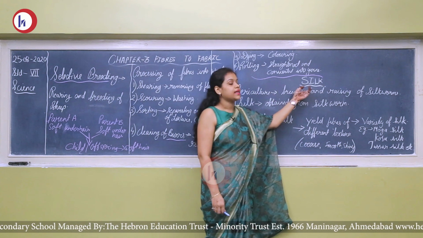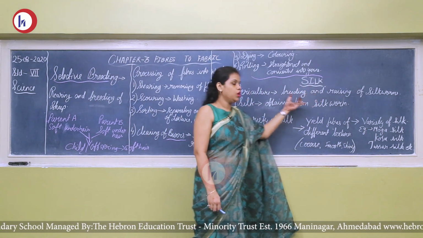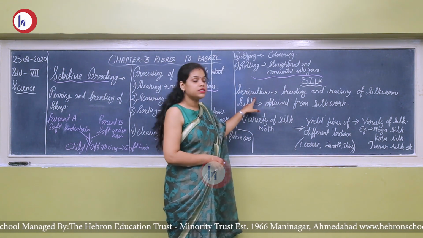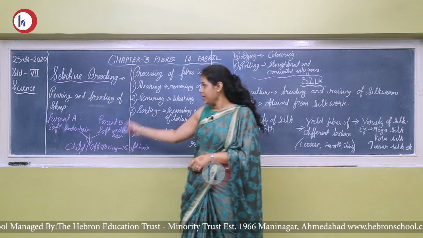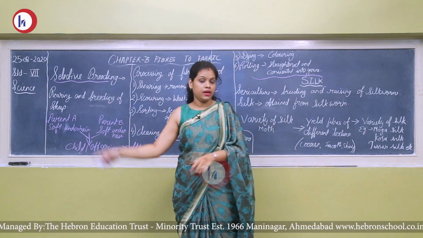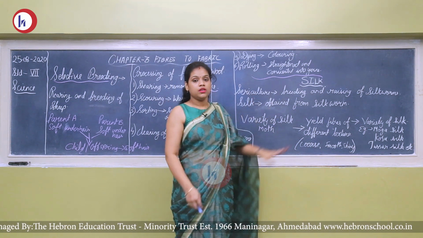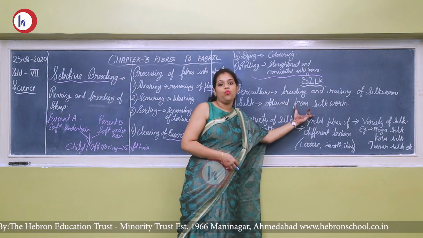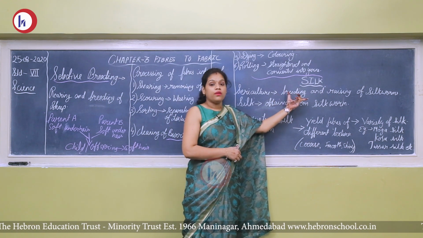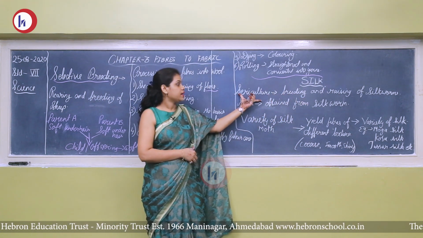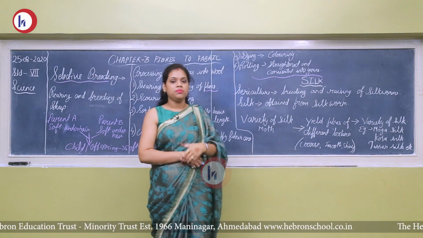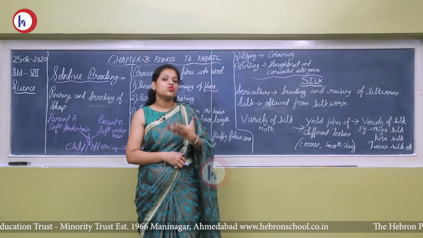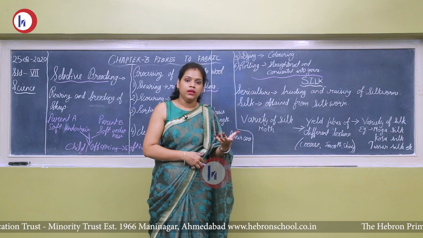Now we will talk about the second animal fiber, that is silk. So what is silk? As soon as you hear about silk, the word sericulture will come. So what do you mean by sericulture? Like the sheep are reared and bred, same way in sericulture, the silkworms. Now you know silk is obtained from silkworms. So these silkworms are raised, bred, that is called sericulture. So sericulture means rearing and breeding of silkworms. वो उन्हें silkworms को पालते हैं और फिर उसमें से silk निकालते हैं.